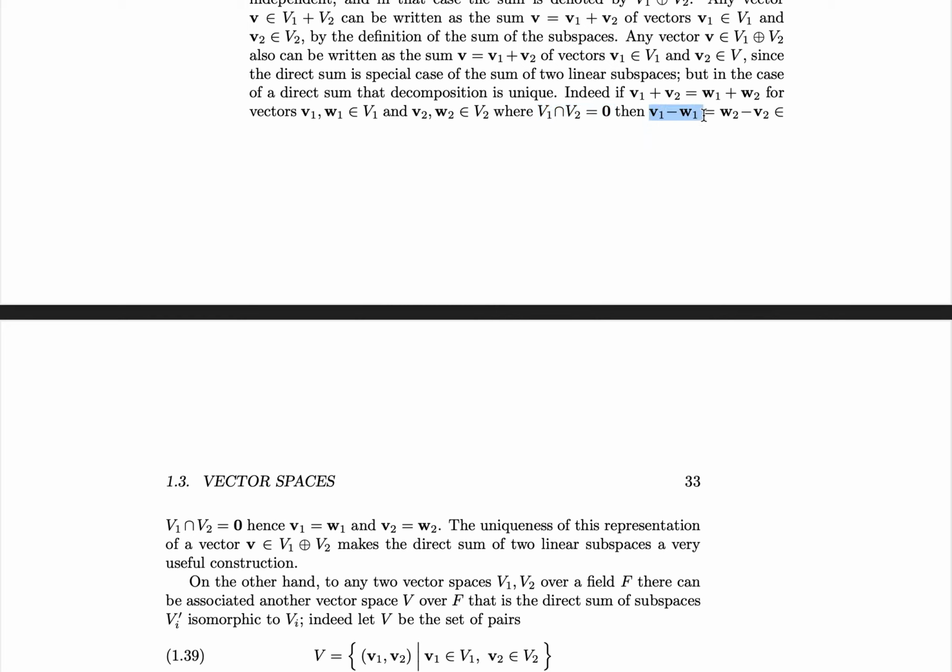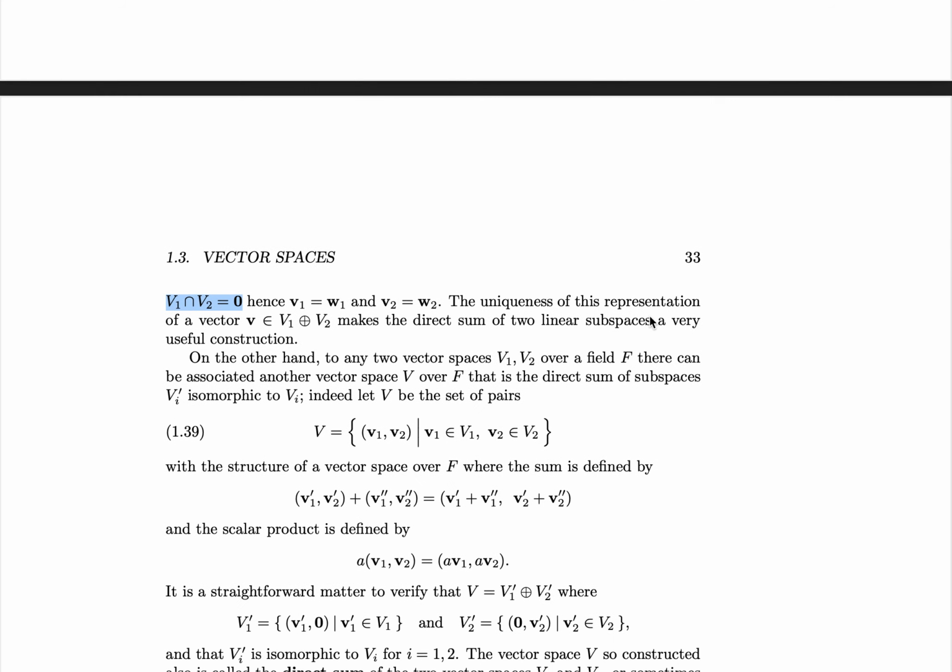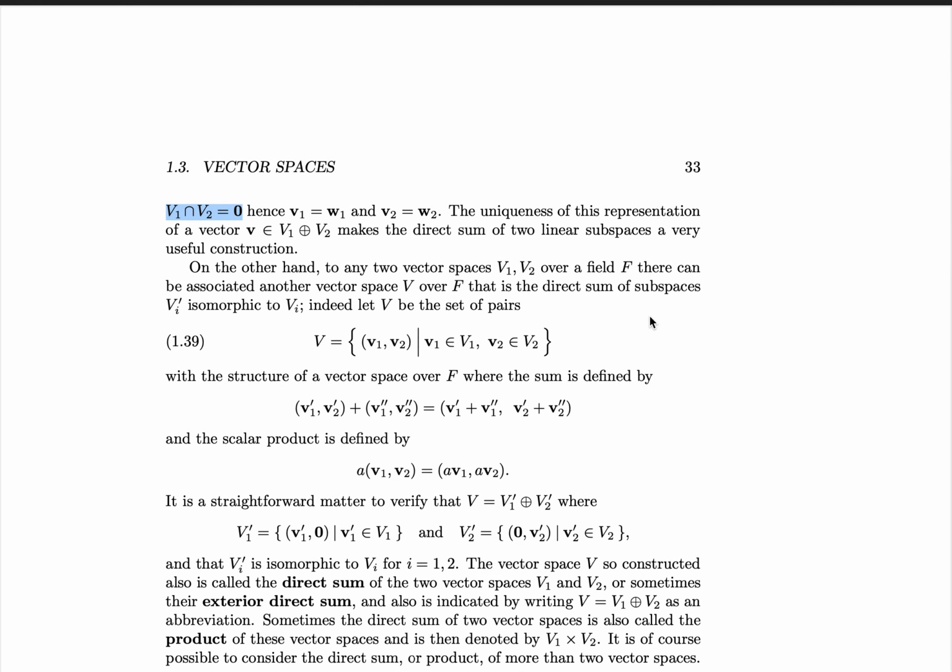then we know that v1 minus w1 is equal to w2 minus v2, which is equal to the zero vector, since it must be in their intersection. Therefore, we can conclude that v1 is equal to w1 and v2 is equal to w2, so we have a unique representation of v as a direct sum. Or we have a unique representation of v within the direct sum vector space.